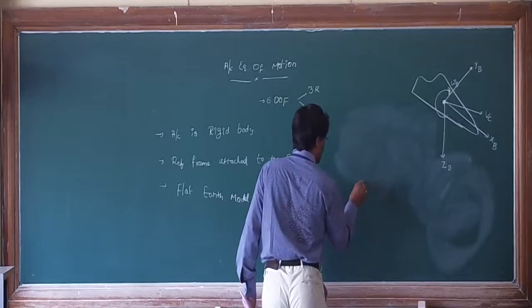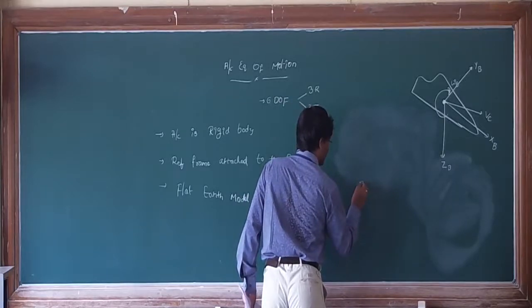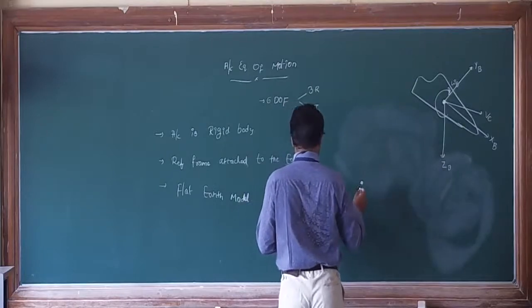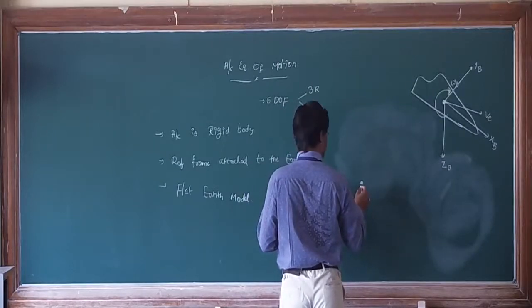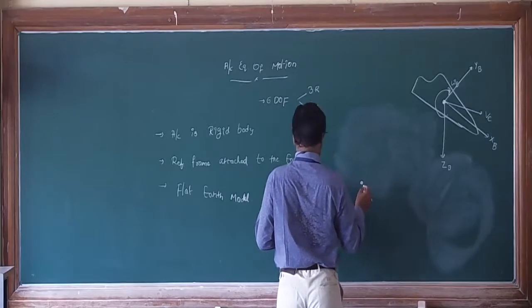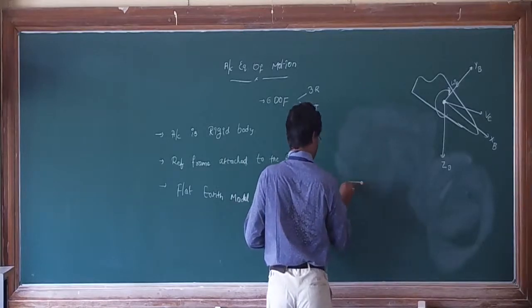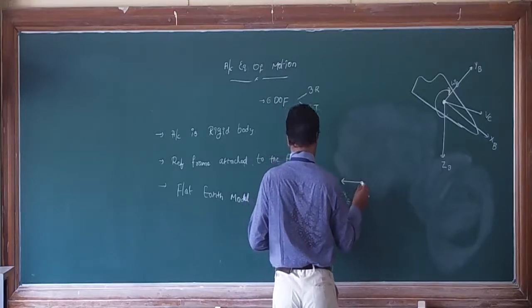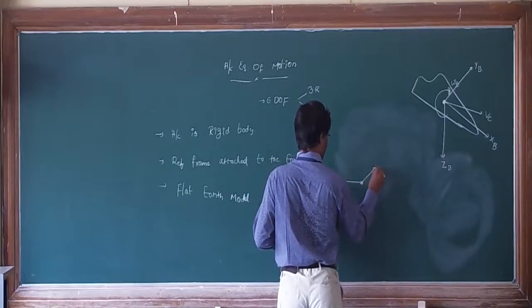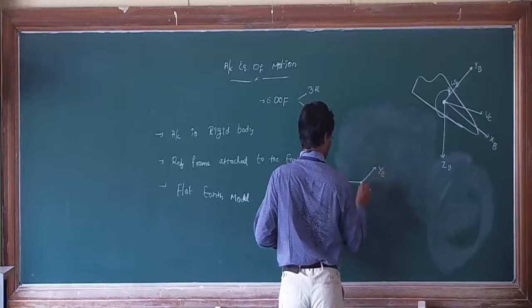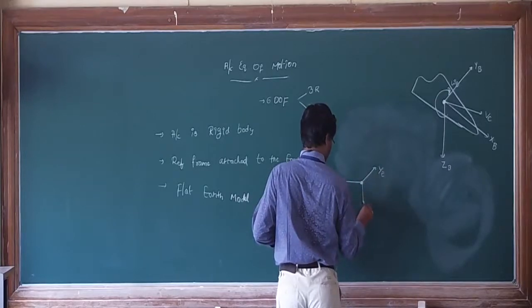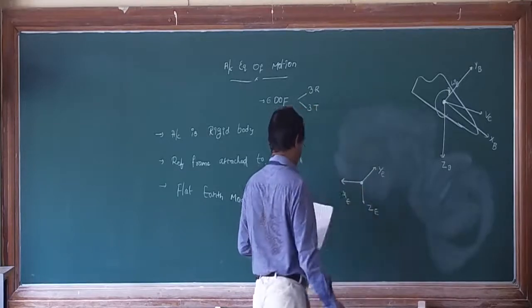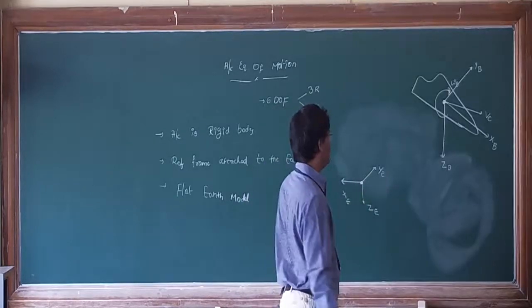An axis system is attached here on earth, that is your inertial frame of reference: xe, ye, and ze.